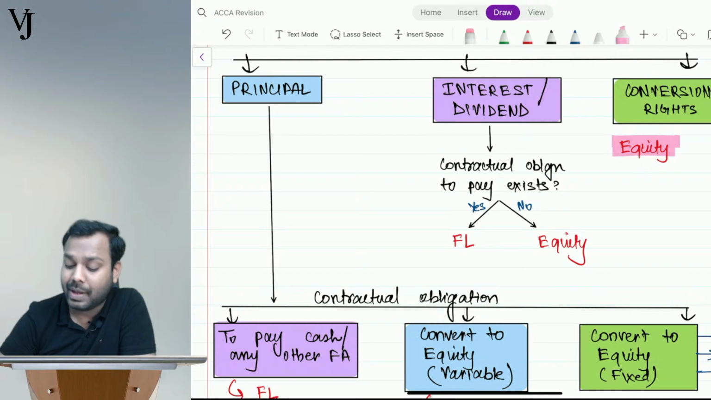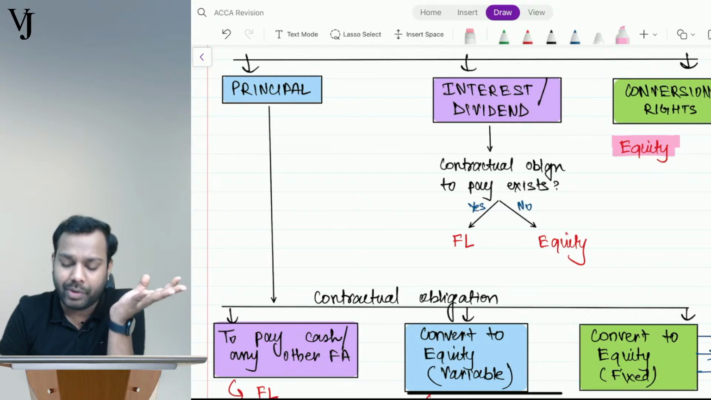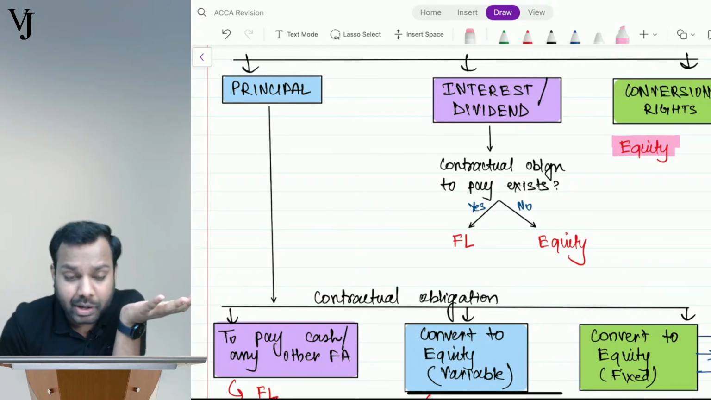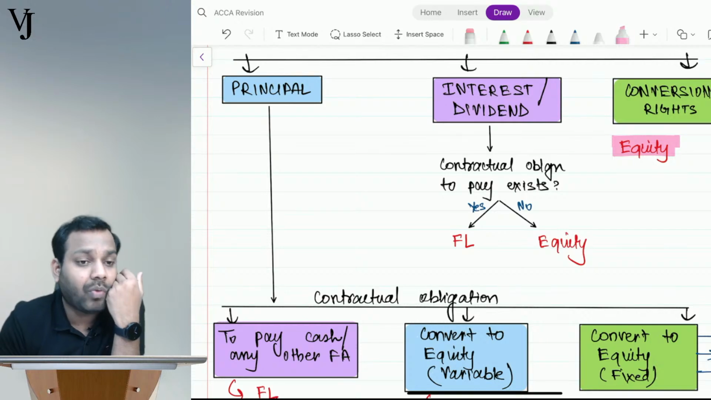It can be the case that the dividend is a contractual obligation in that case, right? So just because the name is dividend, we cannot say that it is payable at the discretion of the company. No, we have to analyze whether it is an interest or dividend. It can be the case that the interest is not a contractual obligation. Why? We will pay interest when the company wants to pay.